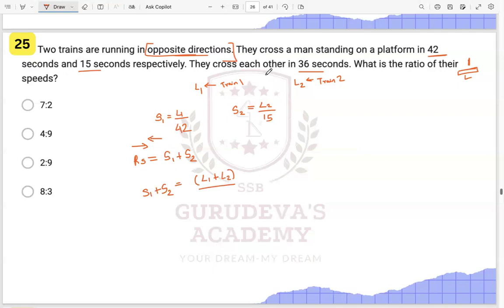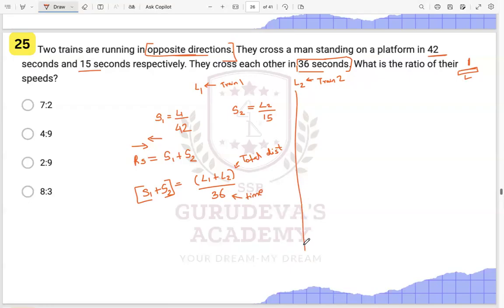No, they cross each other in 36 seconds, right? So S1 plus S2, the relative speed, is equal to total distance upon total time, that is 36 seconds. Relative speed is equal to length L1 plus L2 by 36 over here. This is our total distance, and this is the time which is given to you.